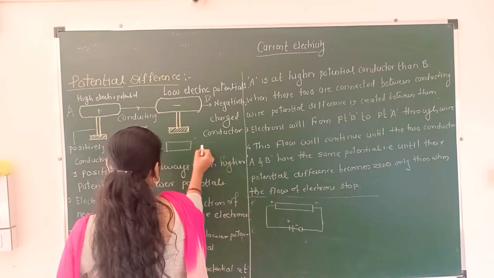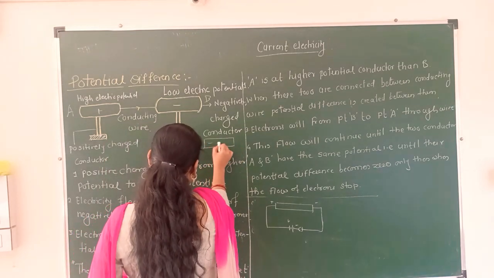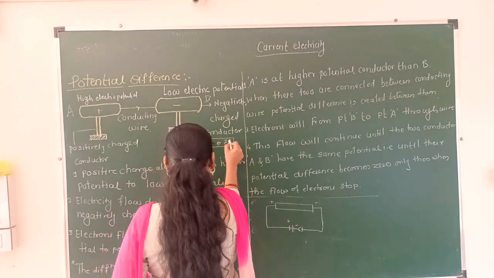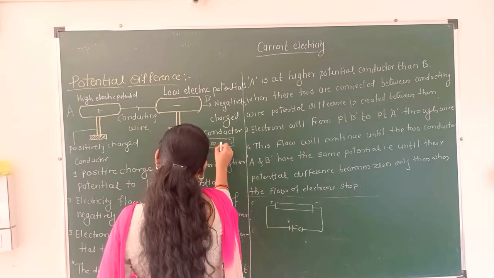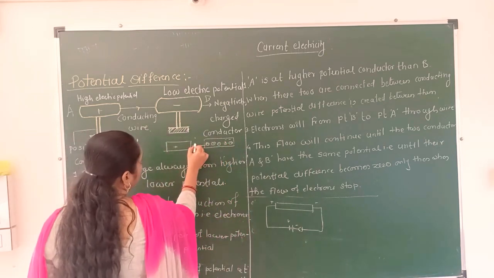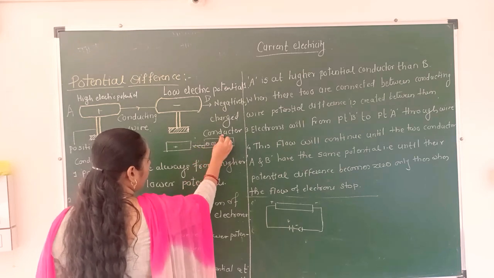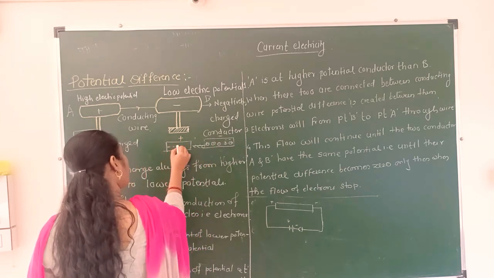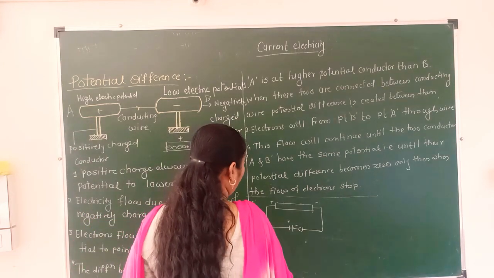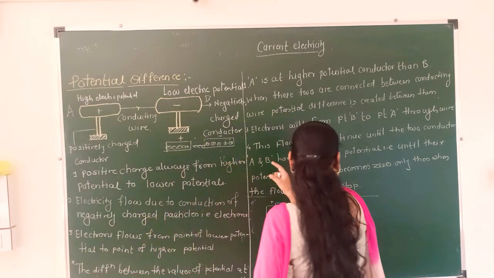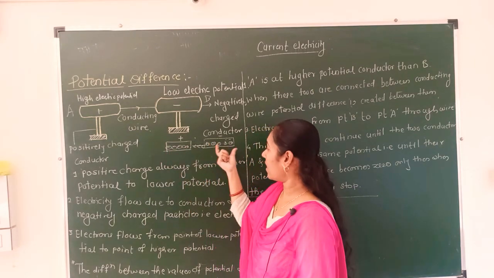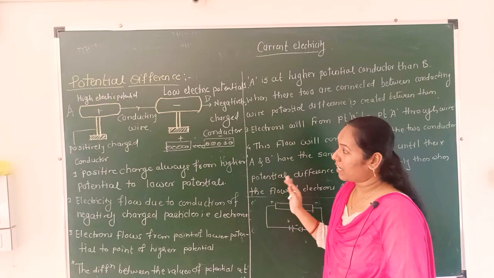See, here is the positive end, here is the negative end, here are the electrons. These electrons start to move from negative to positive, and this positive changes to negative. This is when the potential difference becomes 0. Only then does the flow of electrons stop. Okay, here is also negative and here is also a negative end. At that point the potential difference becomes 0.